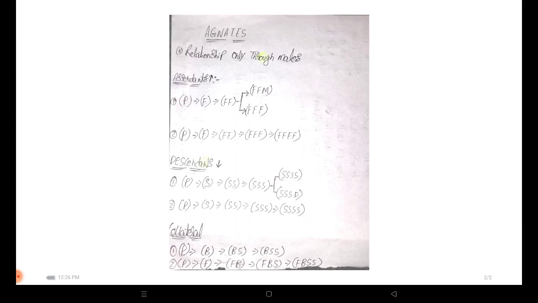See, for descendants I have drawn an arrow showing downwards, and in the ascendants it shows upwards. You can see clearly that the deceased person's father is up. From the father only he got his birth, right? So you need to relate upwards in the ascendants, and in the descendants you need to relate downwards. So we can see the example in the descendants, which is related downwards.